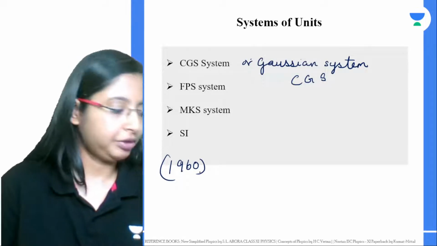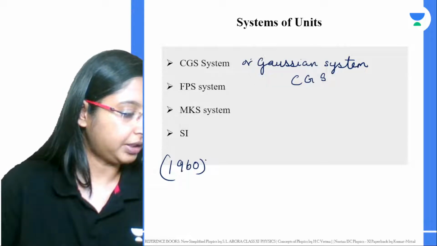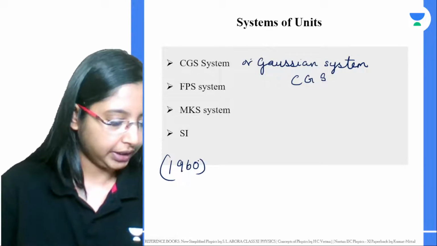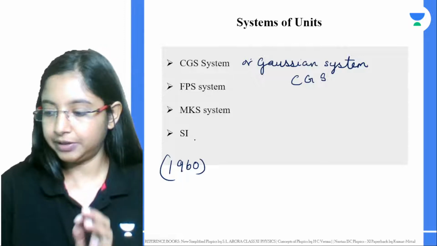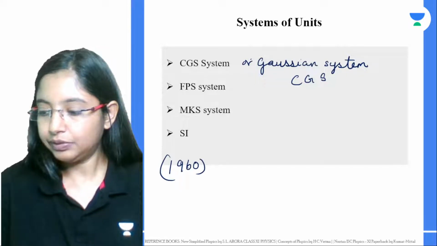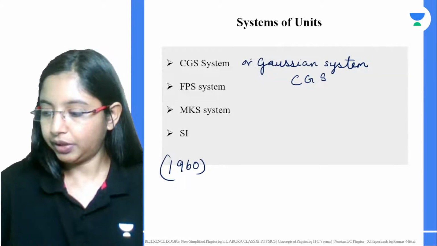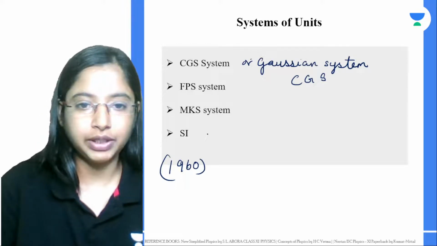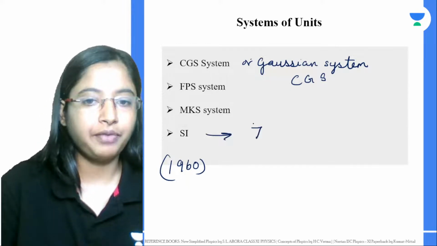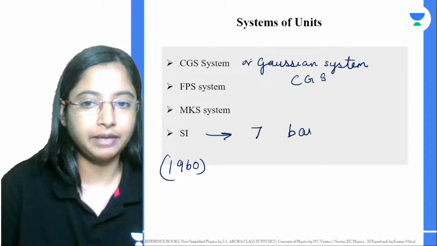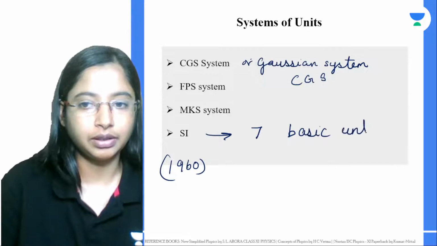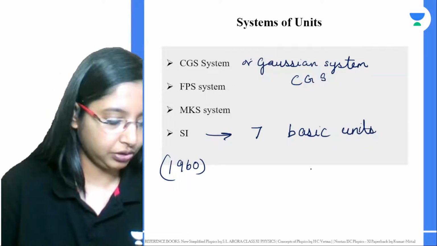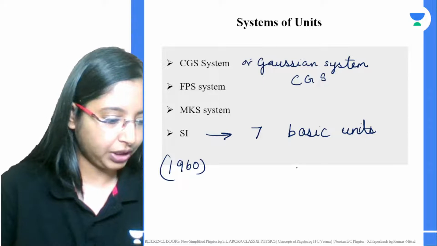So the SI system of units was worldwide accepted. This SI system of units has 7 fundamental quantities, or we call them 7 basic units, and it also has 2 supplementary units.